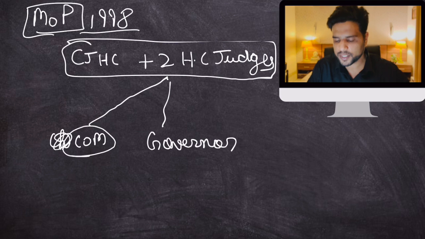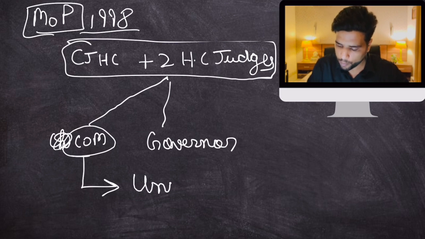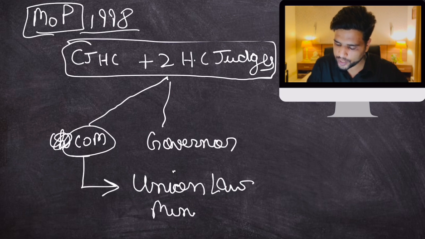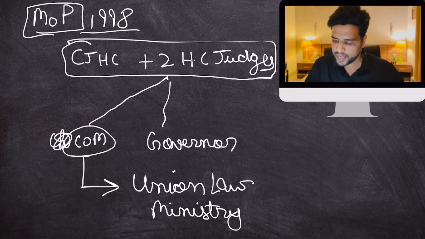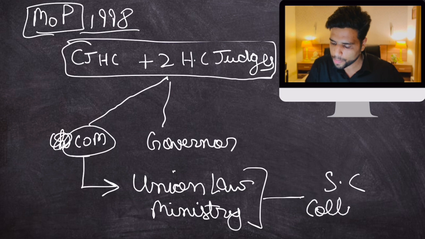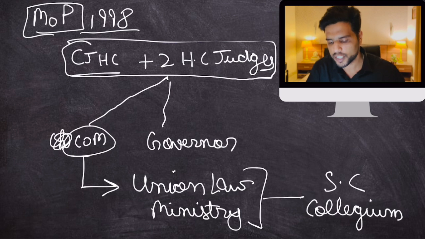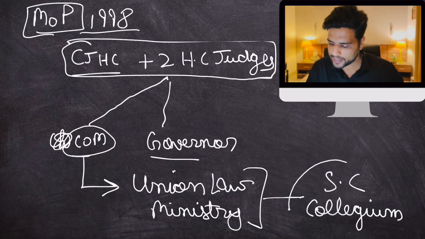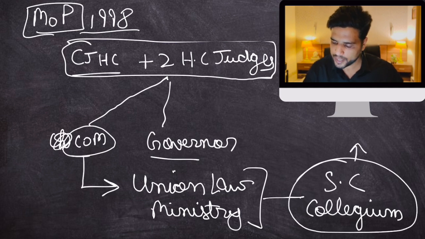The Council of Ministers or Minister for Law in that state, the Chief Minister, forwards that recommendation to the Union Law Ministry. The Union Law Ministry checks the candidates, does a background check, checks everything, and forwards that list to the Supreme Court Collegium. The Supreme Court Collegium consults the Chief Justice of the High Court, the Governor, and all these people, and then forwards this list to the President.